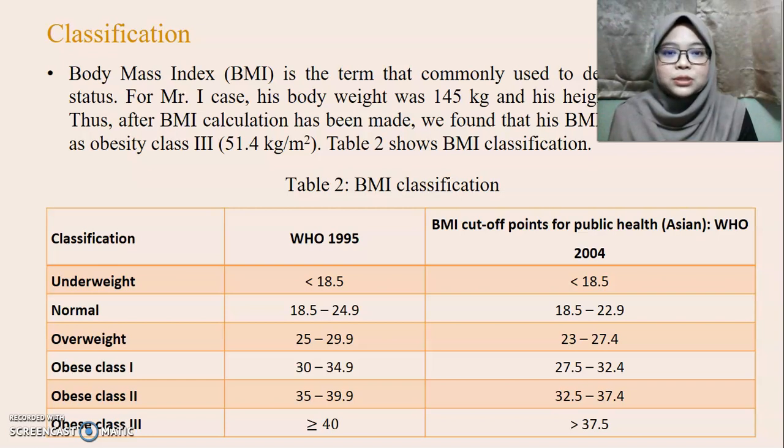And BMI is a term that's commonly used to determine weight status. Based on Mr. I's case, his body weight was around 145 kg with a height of 168 cm, and after the calculation has been made, we found out that Mr. I's BMI was categorized as obesity class 3, since his BMI was around 51.4 kg per meter squared.